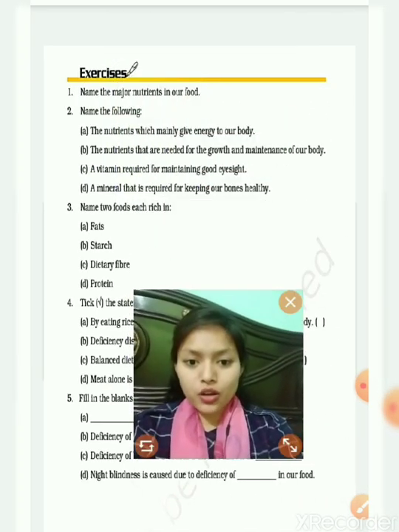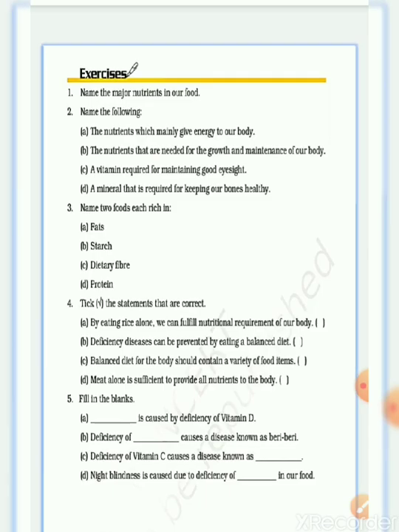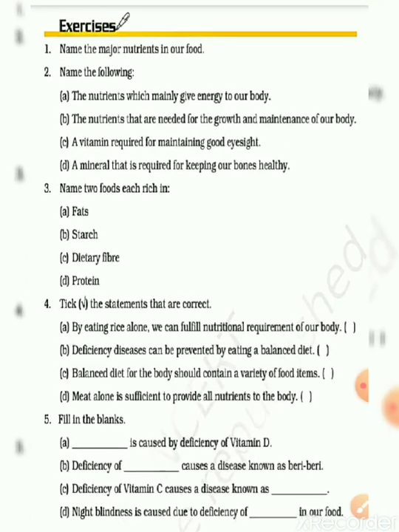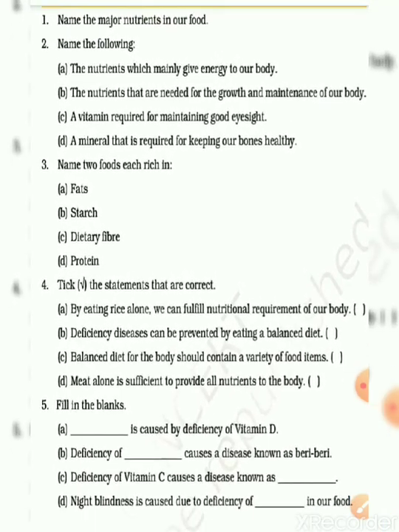Now this is your exercise work that you have to do in your rough notebook. The first question is the major nutrients in our food. You will write all the major nutrients present in our food that we have studied in this chapter. Then name the following. These are short questions, so you will write only one word for them.